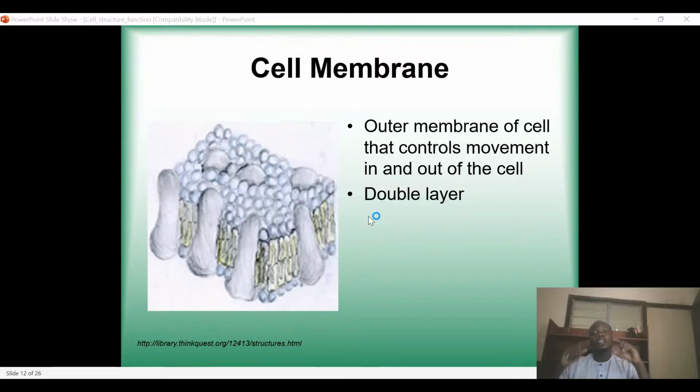There are so many substances that sometimes want to get into the cell and get out of the cell. So of course, there must be a criterion for selection. Okay, this is something and it wants to get into the cell. Will I allow it or shouldn't I allow it? The cell membrane is what does that.